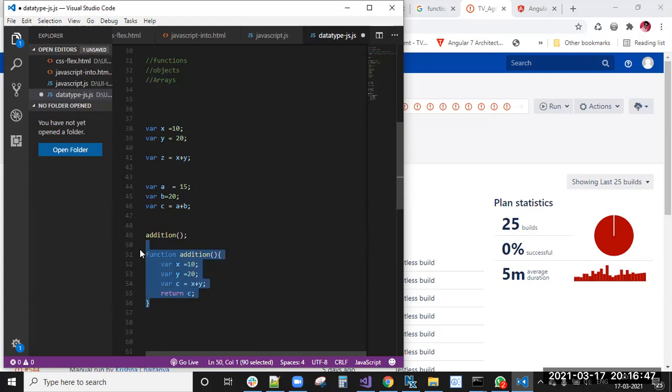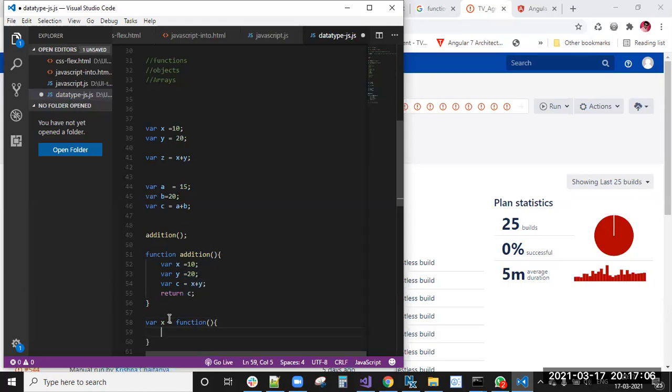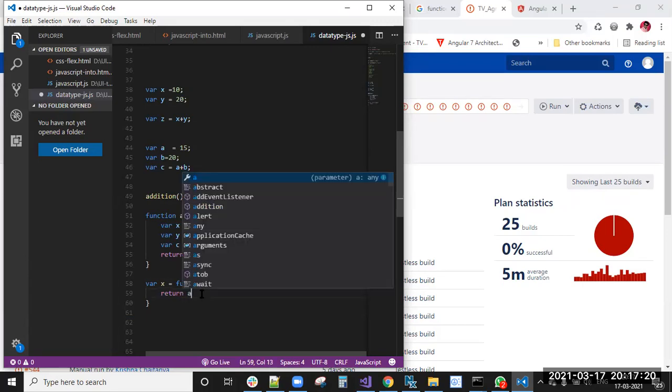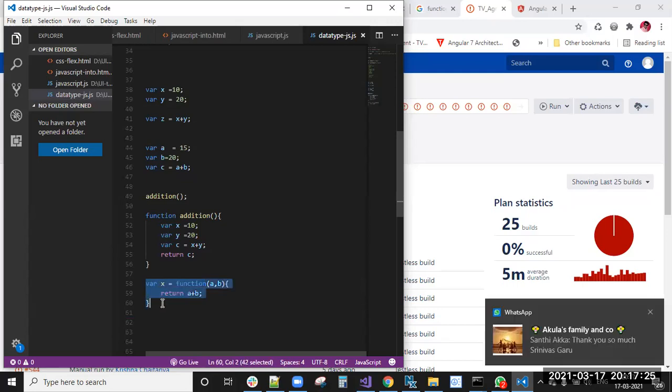We can also write a function as a variable expression: var x equal to function, return, and if you get a comma b as parameters, then a plus b. This is the variable declaration.